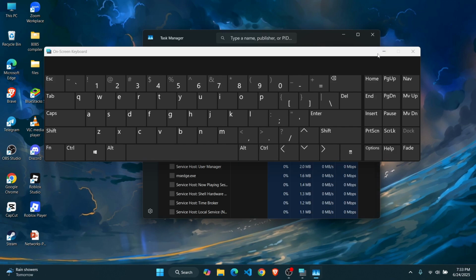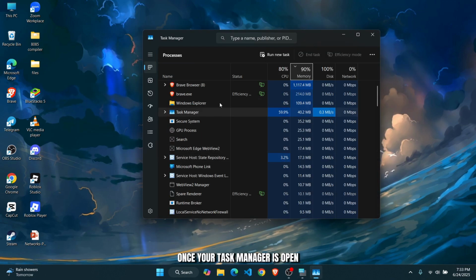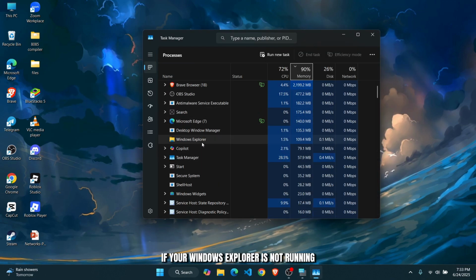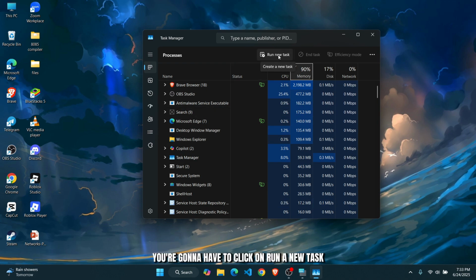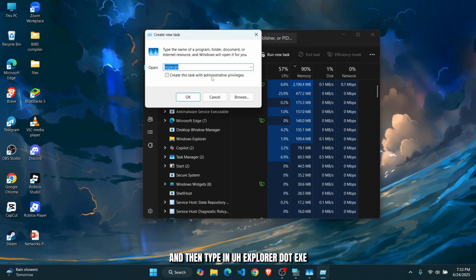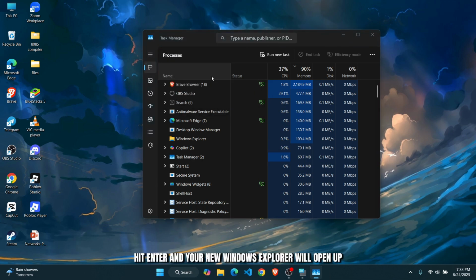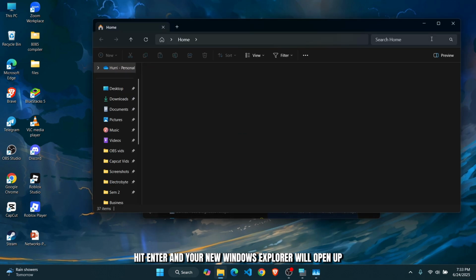Now you're going to have to open up your task manager from here. Once your task manager is open, if your Windows Explorer is not running, you're going to have to click on Run a New Task and then type in explorer.exe. Hit enter, and your new Windows Explorer will open up.